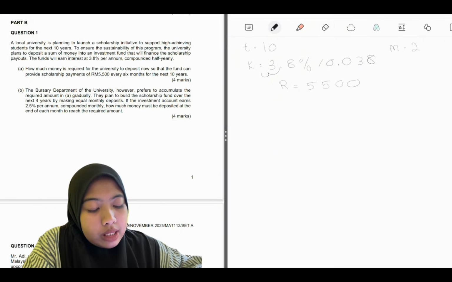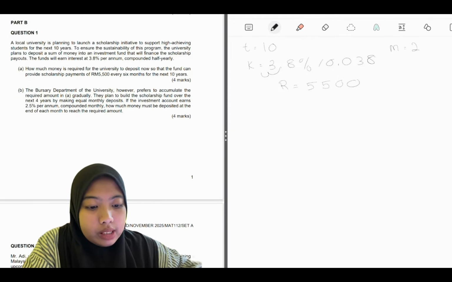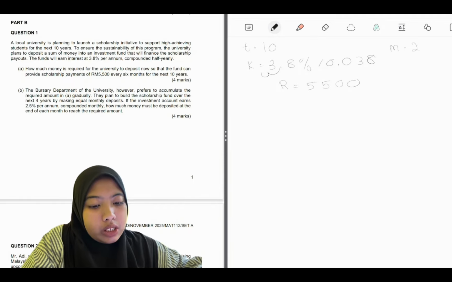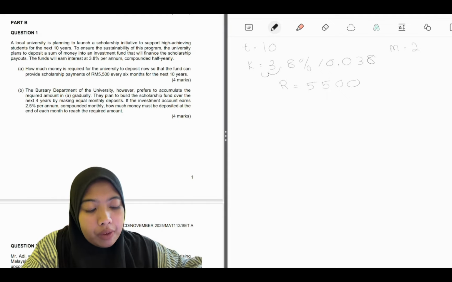Okay, now let's move on to part B, question 1. A local university is planning to launch a scholarship initiative to support high achieving students for the next 10 years. To ensure the sustainability of this program, the university plans to deposit a sum of money into an investment fund that will finance the scholarship payouts. The funds will earn interest at 3.8% per annum, compounded half yearly. How much money is required for the university to deposit now so that the fund can provide scholarship payments of 5,500 every 6 months for the next 10 years?